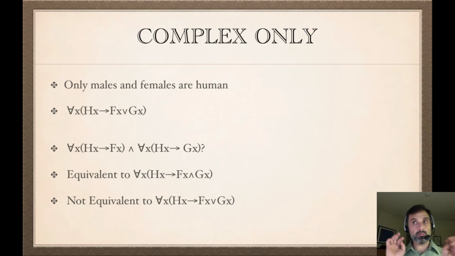So there are these two groups, group 1 and group 2, and this says if you're human, then you're in the thing that's made up of group 1 and group 2. You take the males, take the females, and take both of them, and you're in one or the other. That's the "or." So it's for all x, if hx then fx or gx, not fx and gx.